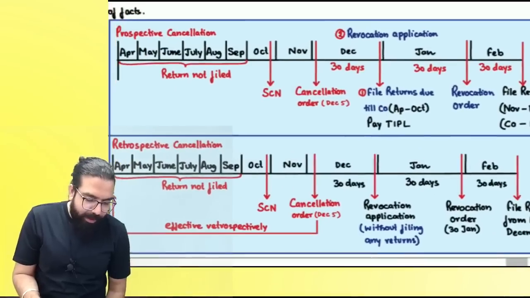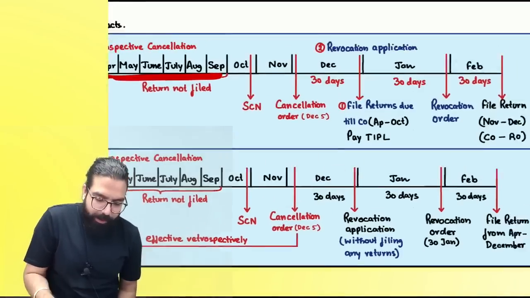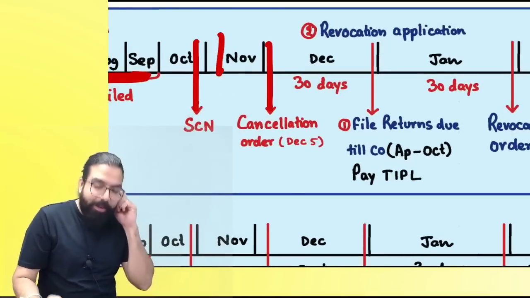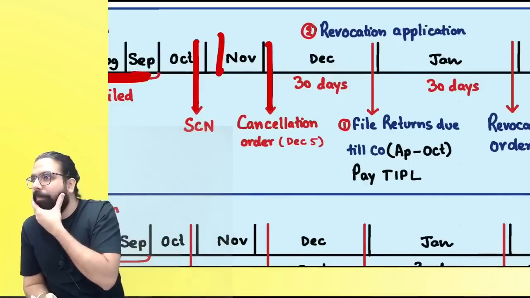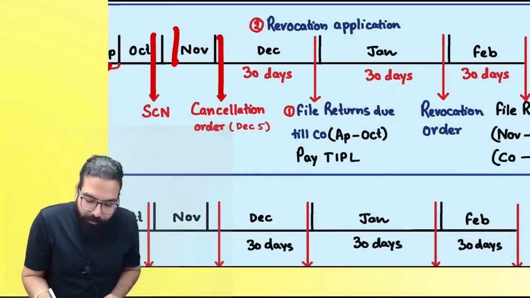On this right side, there is a chart. Everyone listen to me very carefully. 6 months you did not file your return. What will happen? Show cause notice will come. Correct, everyone? You will reply and the cancellation order will be given. Once the cancellation order is given, why was it given? Because you did not file your return. So, Baba, do one thing. First, file all your returns.